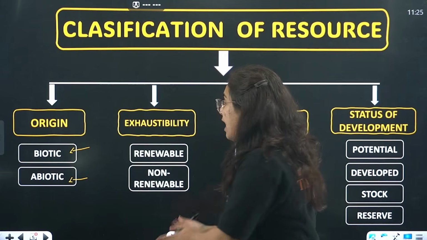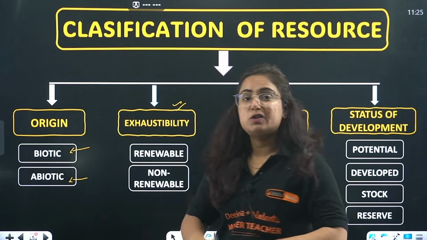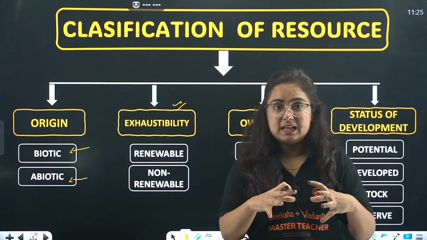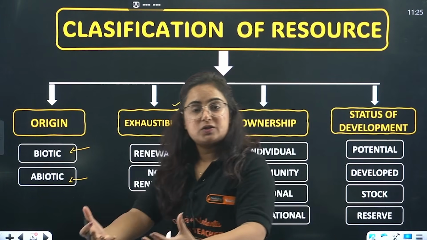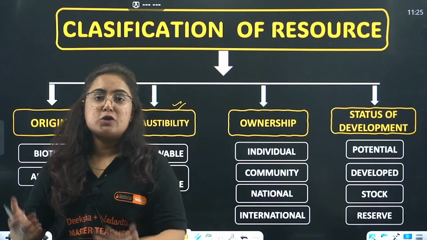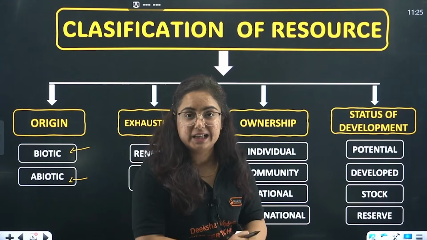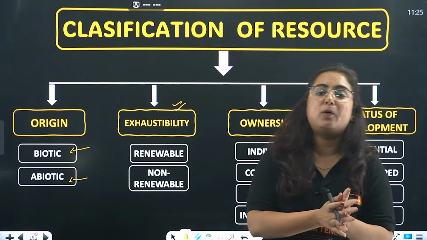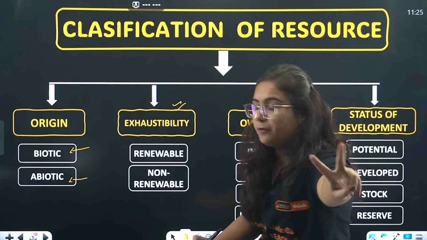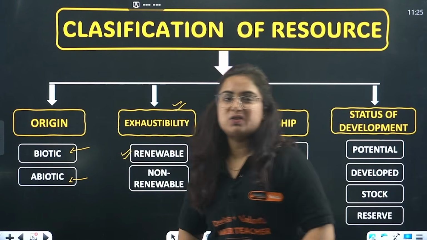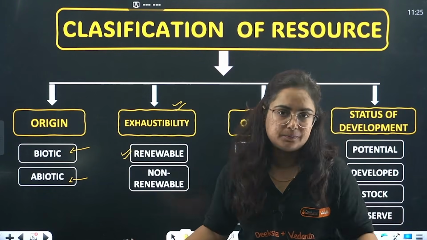Now coming towards the next one, that is exhaustibility. Something that gets exhausted, and whether it will renew later. So on the basis of exhaustibility, again we have two types of resources. How many types of resources? Two types. Renewable resource, this is very easy.